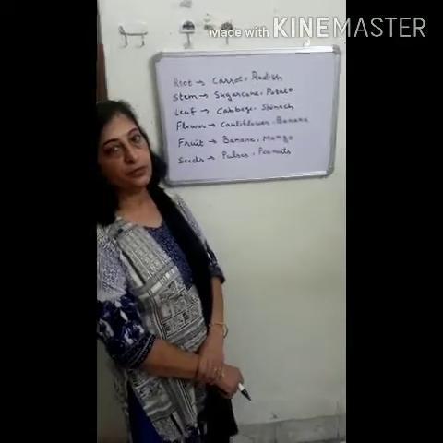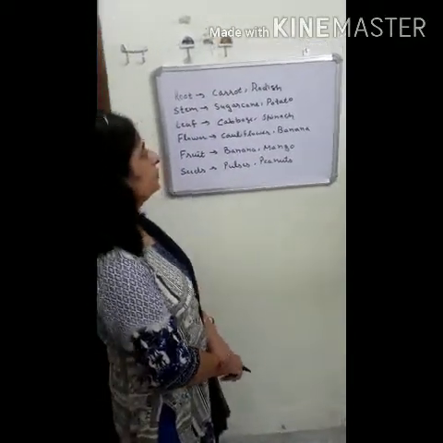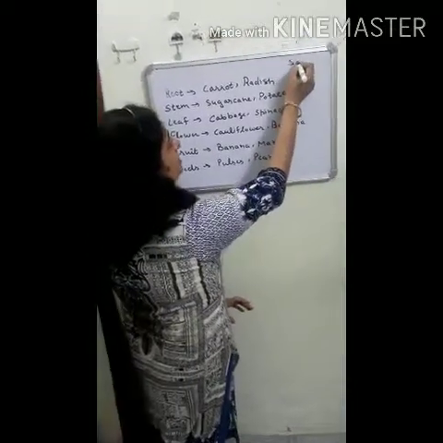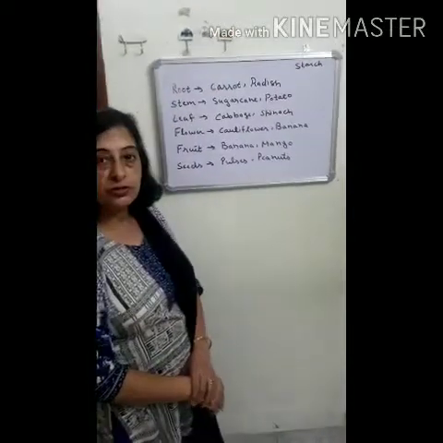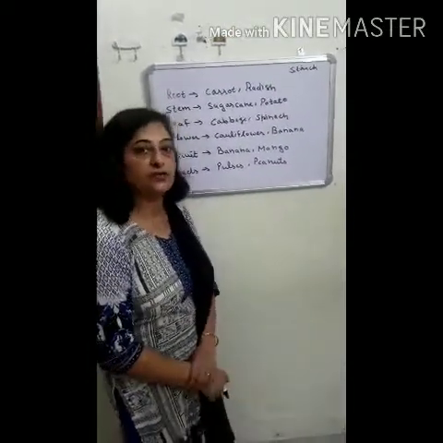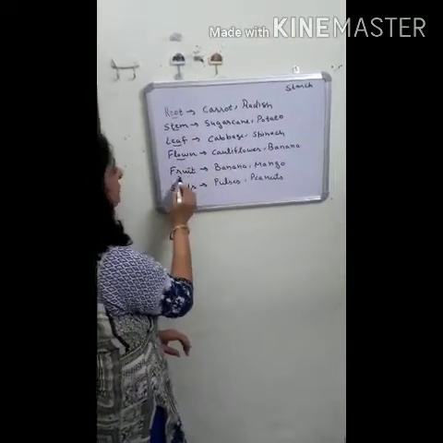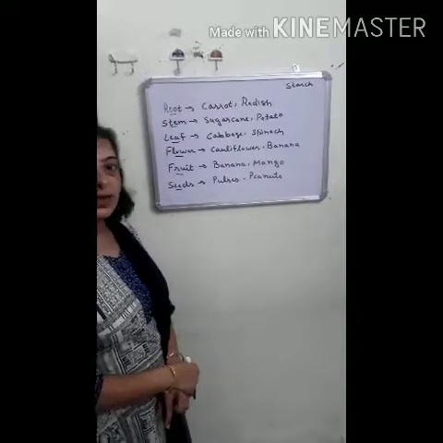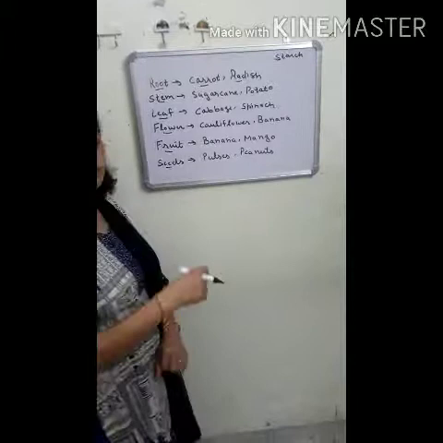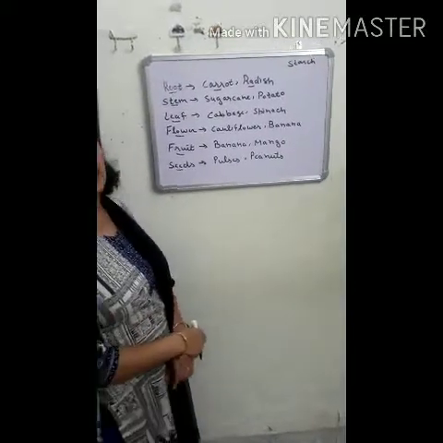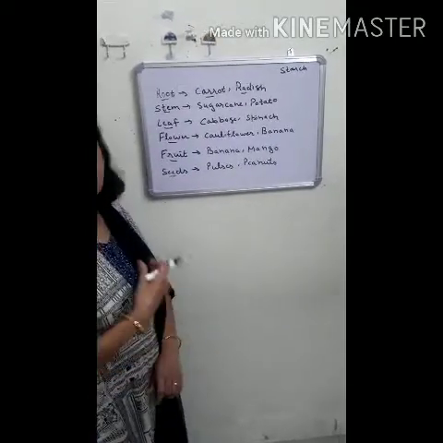Plants prepare their food through the process of photosynthesis. They store their food in the form of starch in different parts of a plant like roots, stem, leaf, flowers, fruits and seeds. For example, roots. In the plants of carrot and radish, the food is stored in the roots of the plant. So in these plants, roots are edible, which means we can eat them.